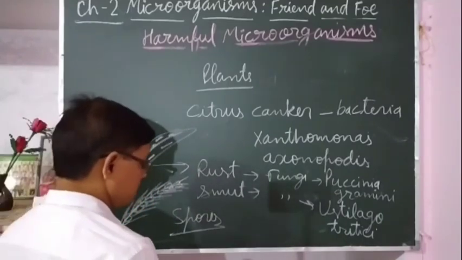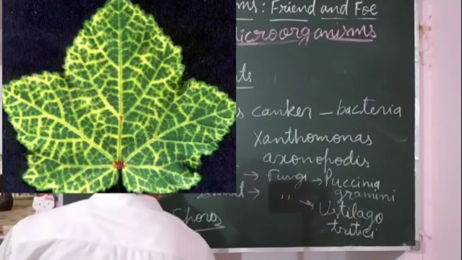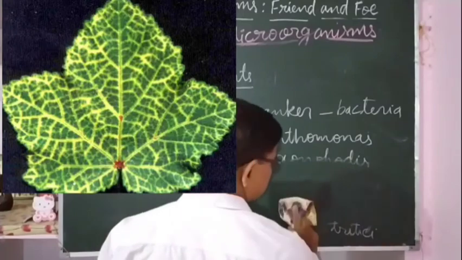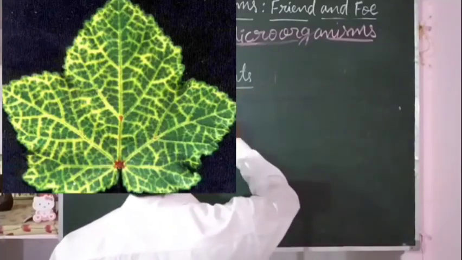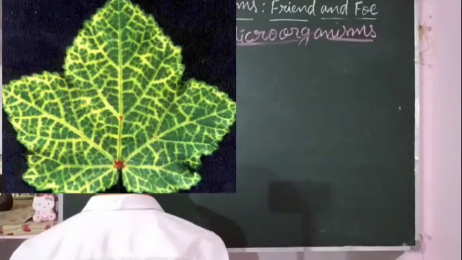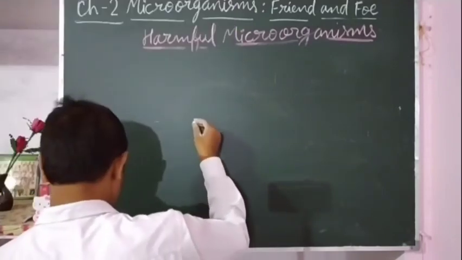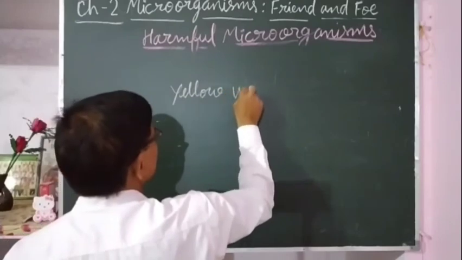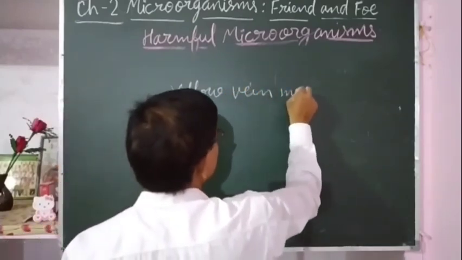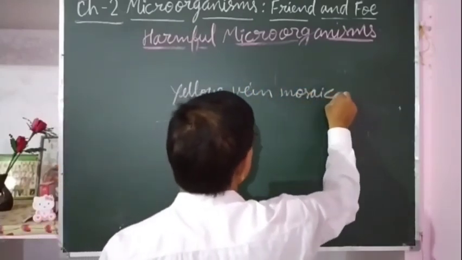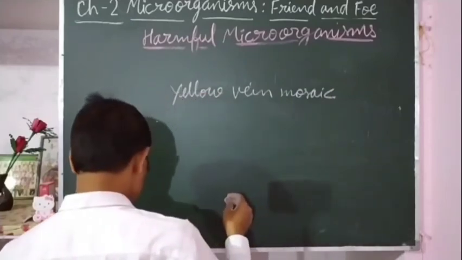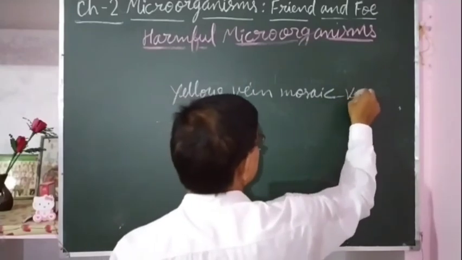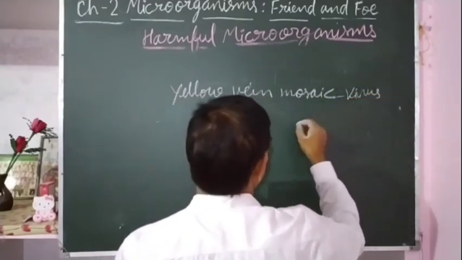The other disease is yellow vein mosaic, that occurs in bhindi, that is okra. It is a viral disease.